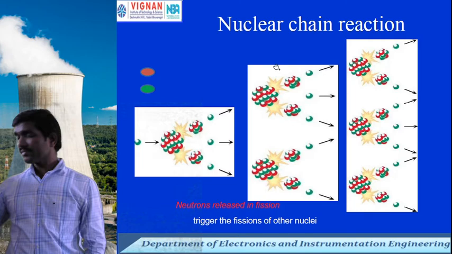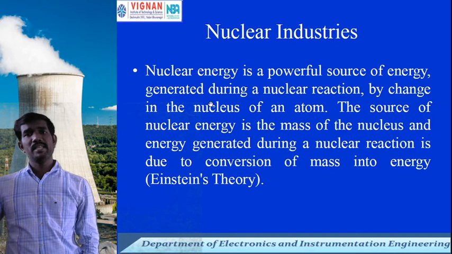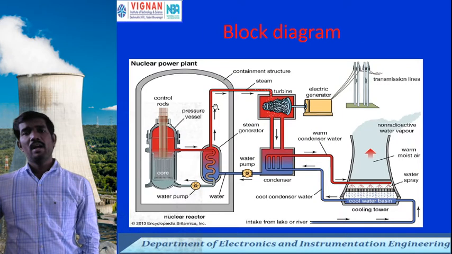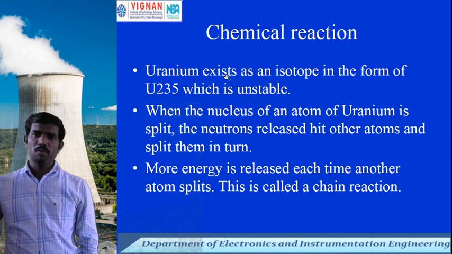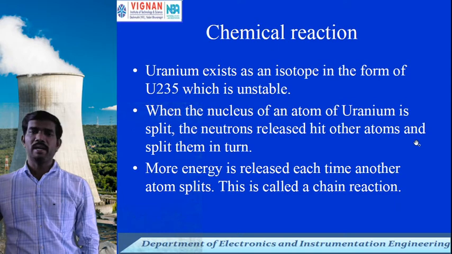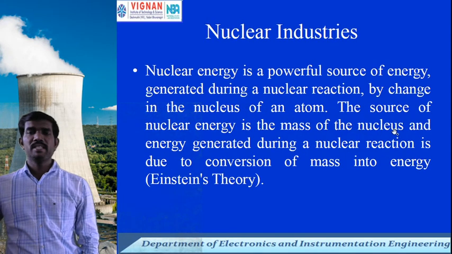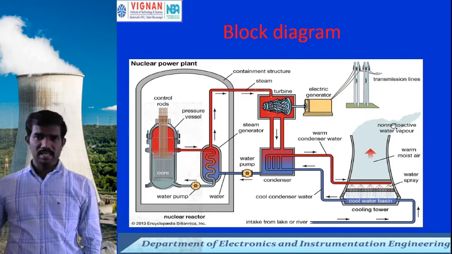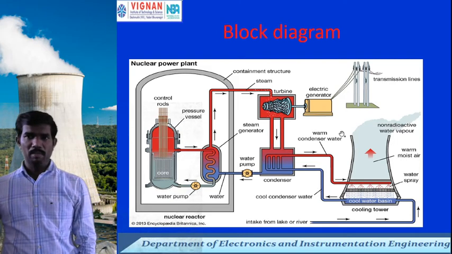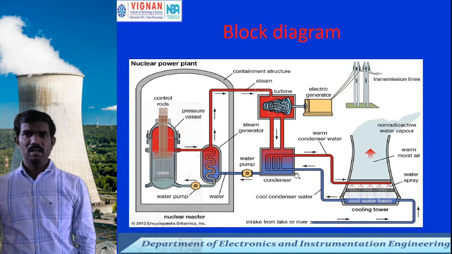Basically, the nuclear industry gives the electrical power output when the different elements are working properly. Here is a generalized block diagram of the nuclear power plant, where the coolant tower is maintained. That coolant tower gives the water, and that water passes through the condenser.